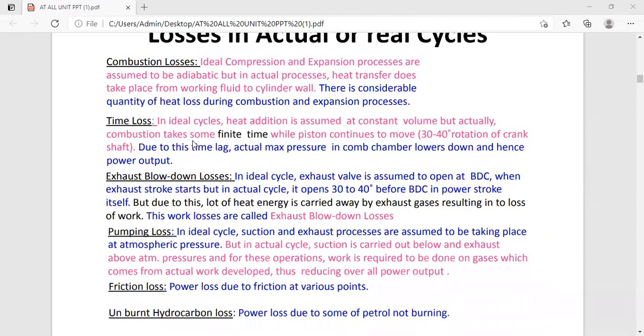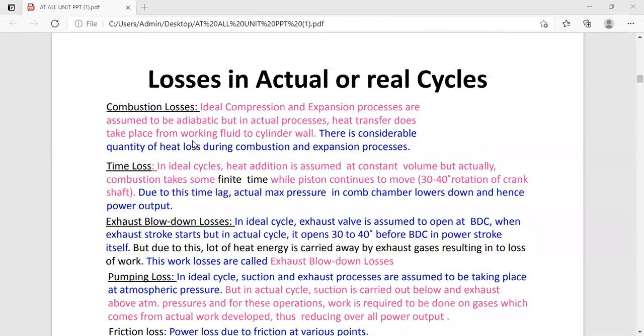So next point, we are going to discuss losses in the actual and real cycle. We have plotted the actual cycle, we have plotted the real cycle, but during these cycles, what are the losses in the actual cycle?